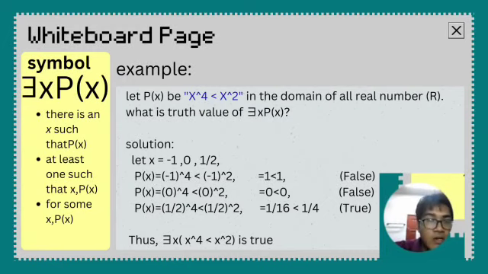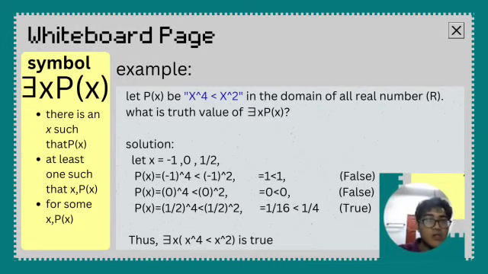The domain is all real numbers. A real number is any number that can be an integer, positive or negative, zero, and also a fraction. So we will substitute the value of x with -1, 0, and 1/2.